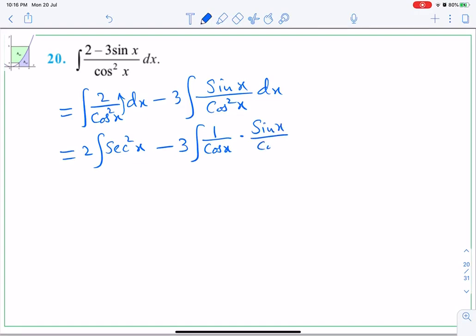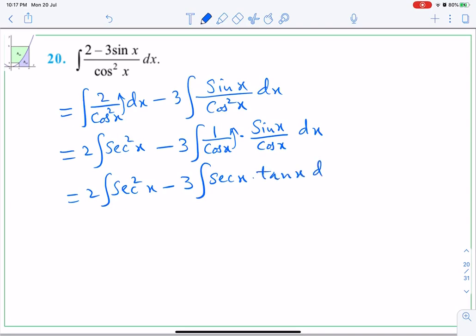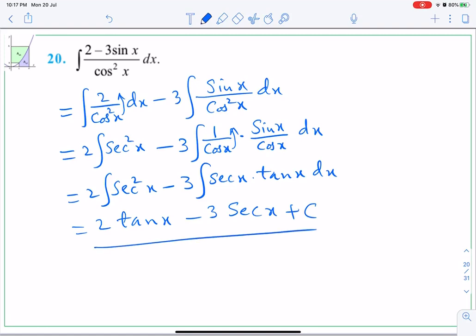Why I am doing like that, I will tell you now. So 2 integral sec square x minus 3 integral, when you take it up, is sec x, sine upon cos is tan x, and now this is by the formula, so sec square becomes tan x by integration. Sec x tan x, integration of sec x tan x is sec x plus c. This is the final answer.